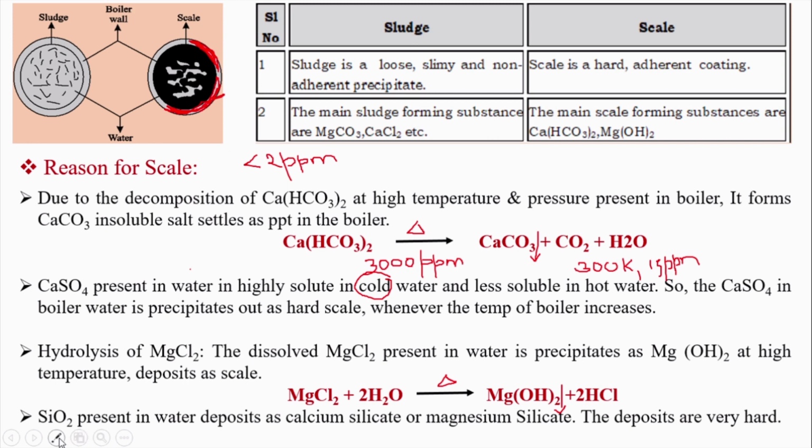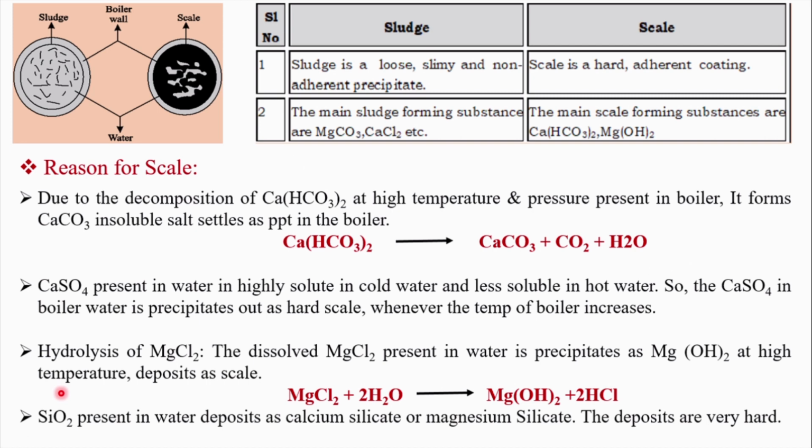If the scale is formed on the inner wall of the vessel, definitely it is going to affect the boiler vessel as well as the operation of the boiler. Both will get affected. The production of the steam will be decreased, so the production of electricity also decreases. That's why this problem should be taken care of. How to overcome these problems, we will see in the next slide.